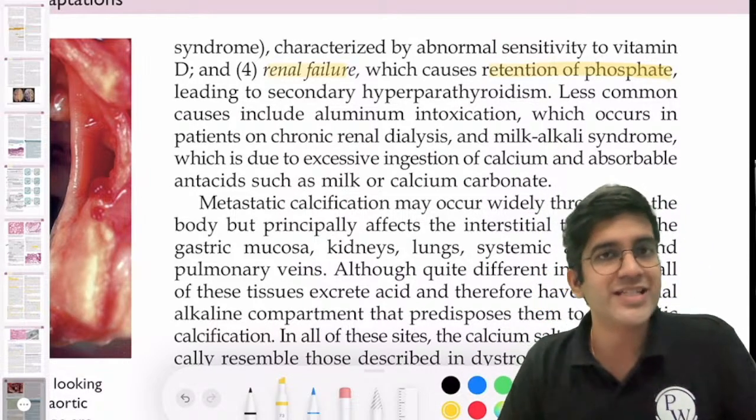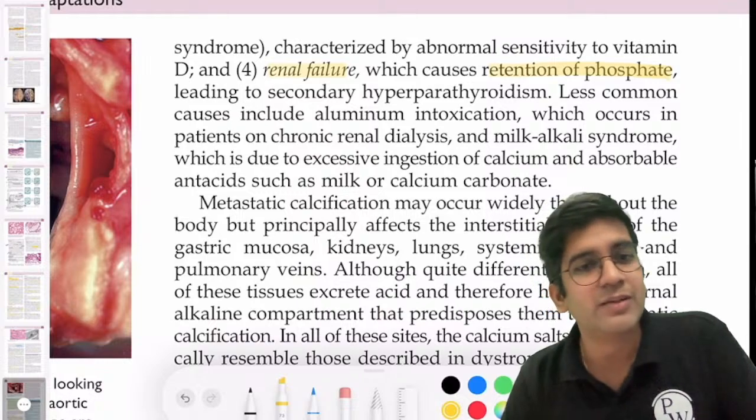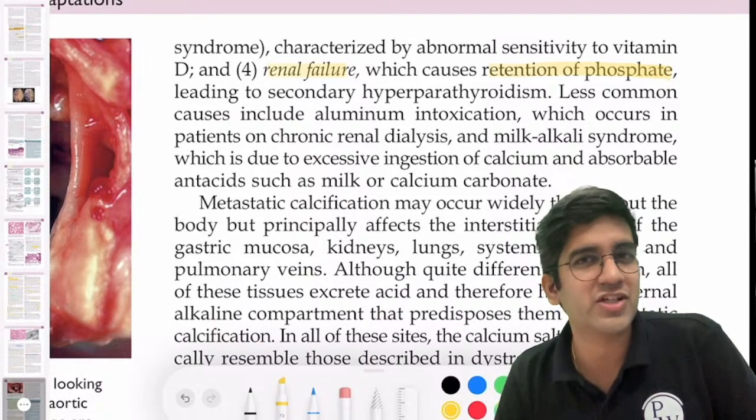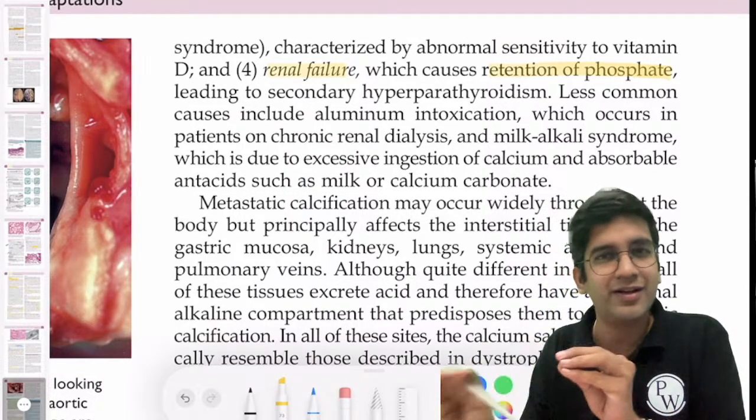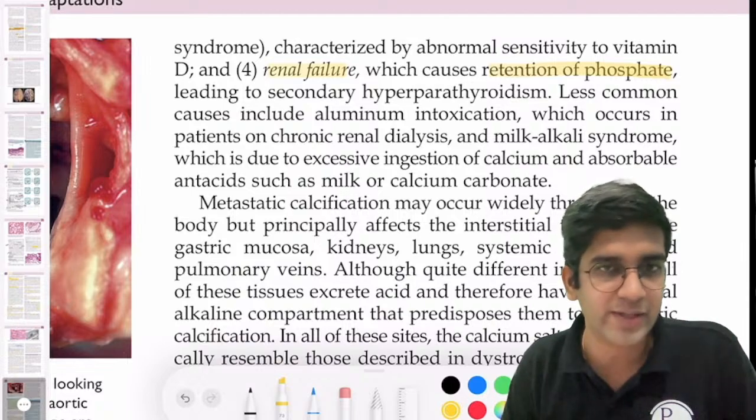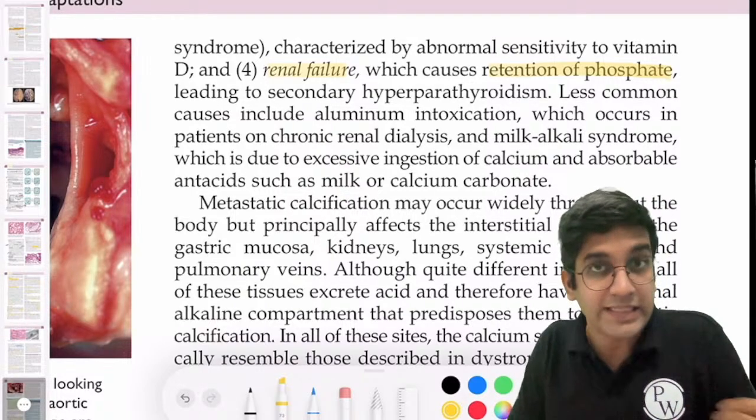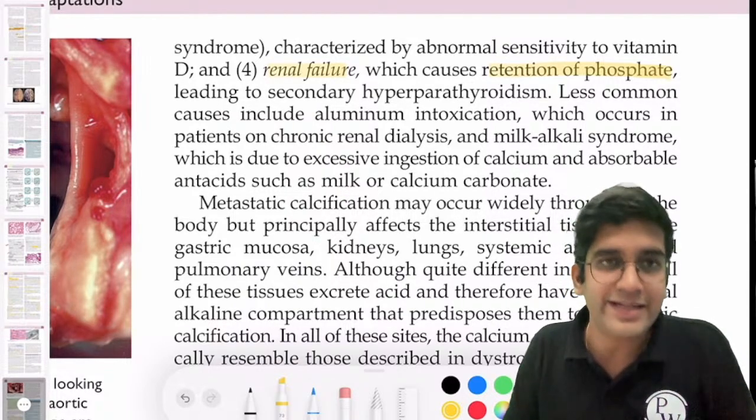Sarcoidosis is a disease we'll read when we come to the latter half of pathology. It will be much more comfortable. As of now, remember, it's an autoimmune inflammatory disorder, right? So the kidney is going to fail, phosphate will be retained.